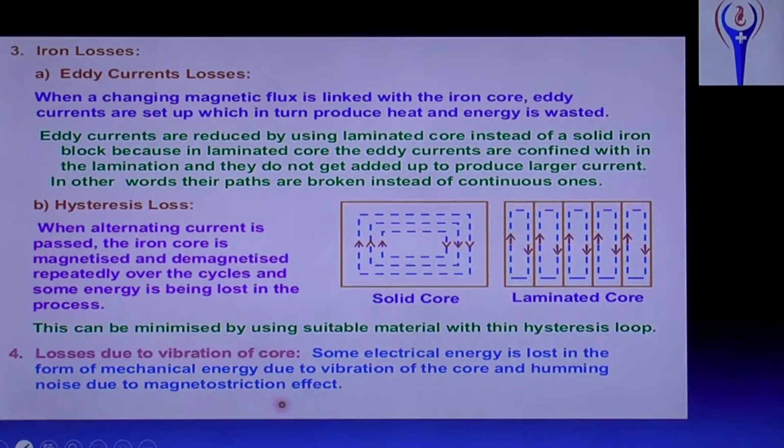This magnetostriction effect is a very important effect for the production of ultrasonics. For ultrasonics, the magnetostriction effect is used. That is, whenever a ferromagnetic material is magnetized, there will be a change in the dimension of the material. That is, expansion and contraction takes place. The ferromagnetic material expands slightly and contracts slightly. That is a vibration. During that vibration, it produces ultrasonics. That is called the magnetostriction effect. So during this magnetostriction effect, some amount of energy will be lost.